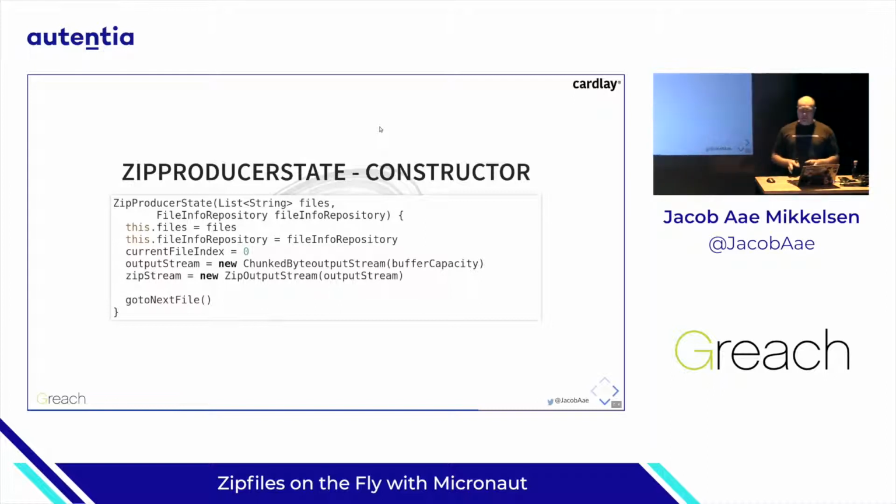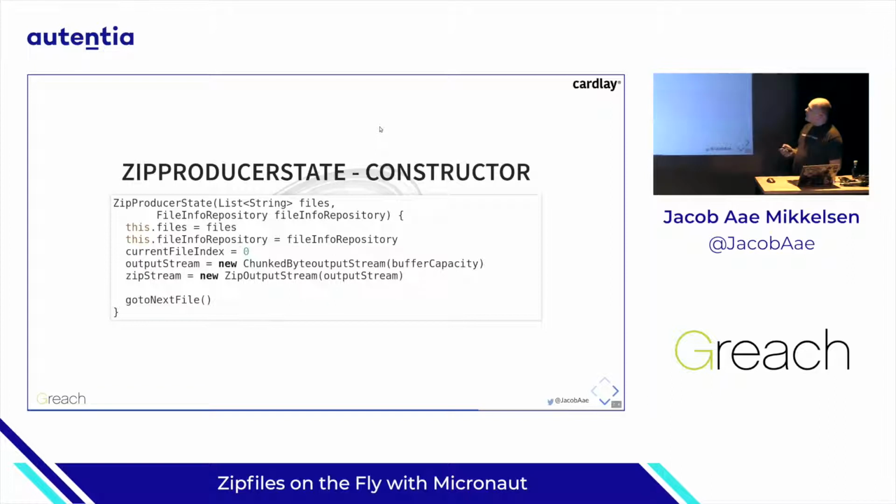So the zip producer state, let's take a look into that. The constructor of that sets up all the things that we would want to have in the initial state. So we get a list of file names, and we dump them in there. Then the file repository is where you can ask for the next file and ask for these CRC codes and file sizes of a given file.